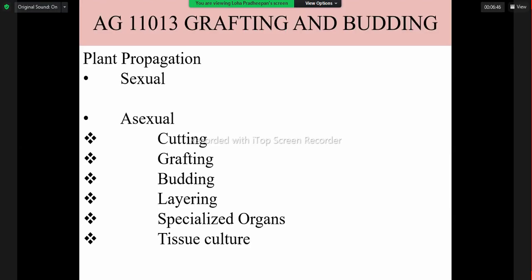So, last lecture we started with plant propagation. Plant propagation is possible by using seeds as well as vegetative plant parts. Propagation is the multiplication of plants by using plant propagules. Propagules means the plant part which has the ability to develop a new plant. That may be possible through seeds or by using vegetative parts.